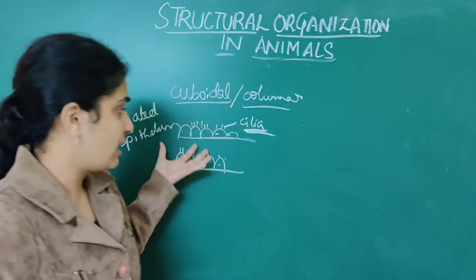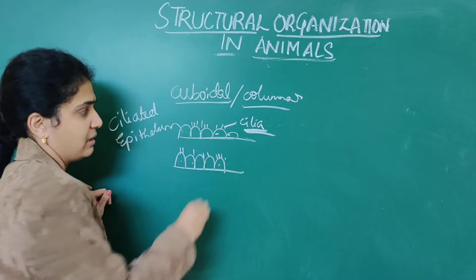Ciliated epithelium is nothing but cuboidal or columnar cells lined by cilia. That's it.